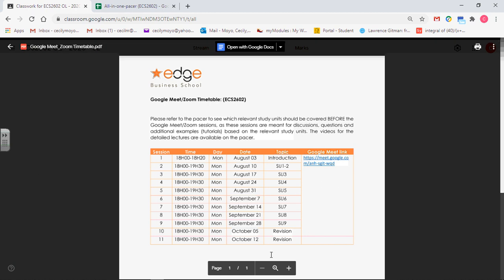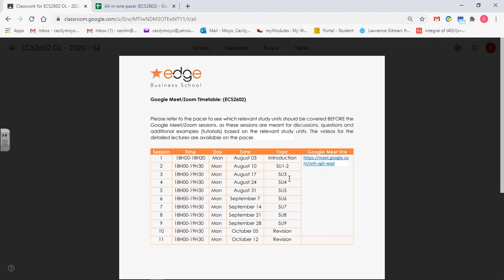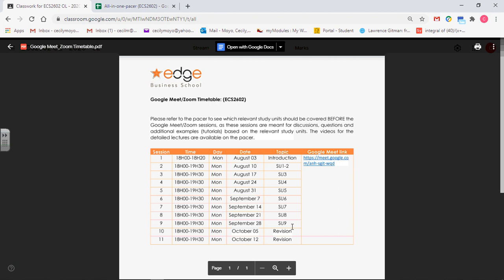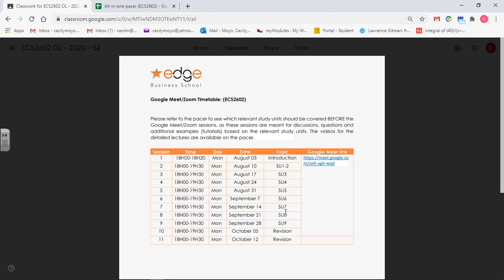We also have a topic that we're going to be discussing in each particular session that we're going to have online. So in total, there are 9 study units, and we have about 10 sessions in total. The first study unit is not even a real unit, it's just a quick summary. So study unit 2 is the one that we're going to start with. So it's basically a study unit each time.